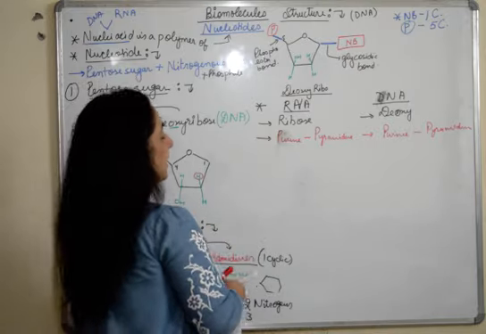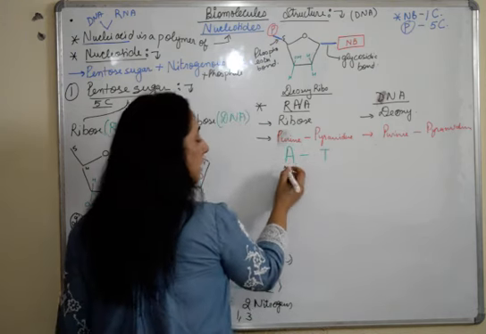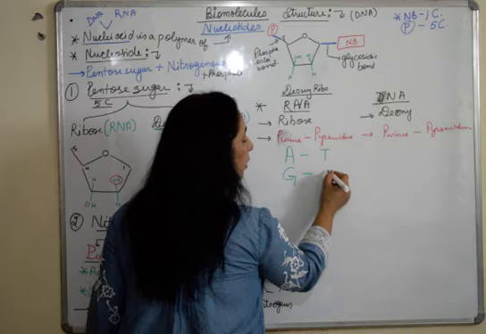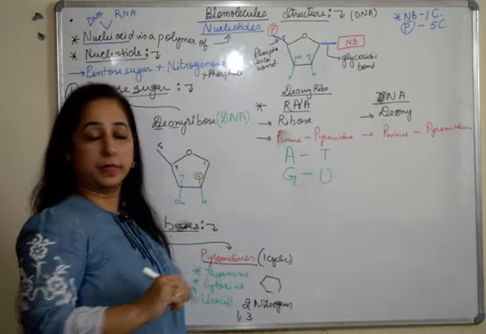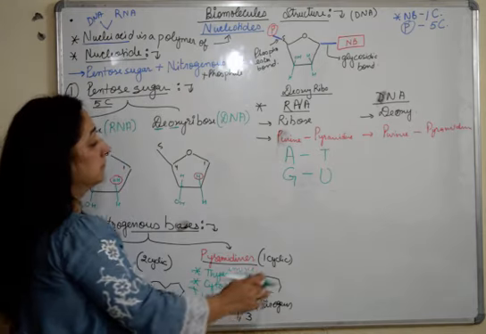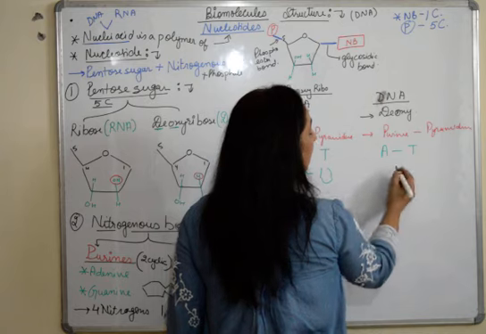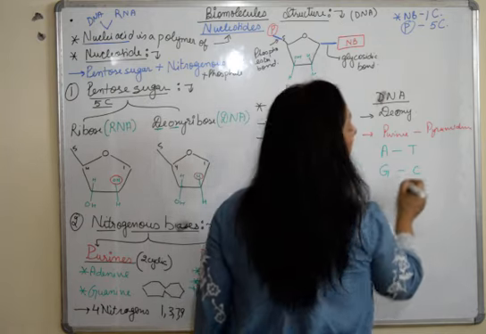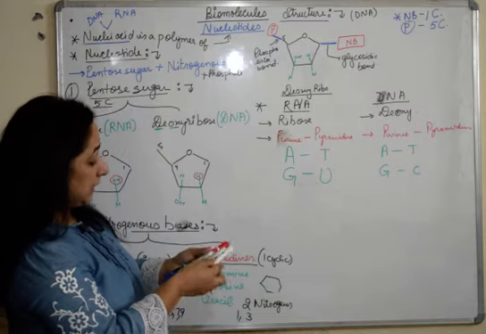In RNA, adenine always bonds with uracil and guanine always bonds with cytosine. In DNA, adenine will bond with thymine and guanine will always bond with cytosine. Fine. So this is the bond.